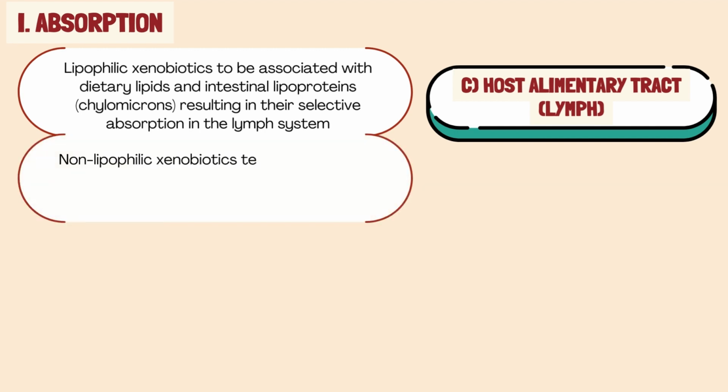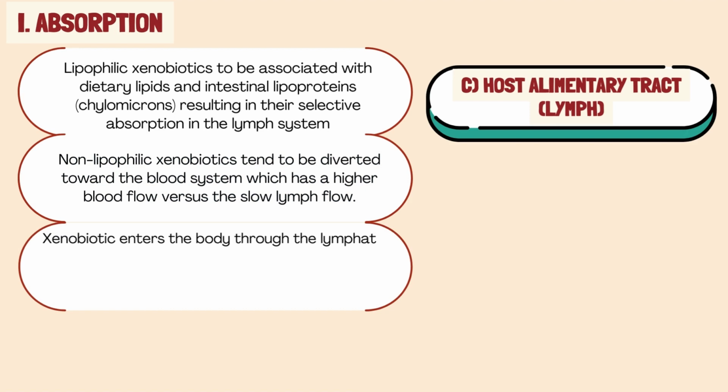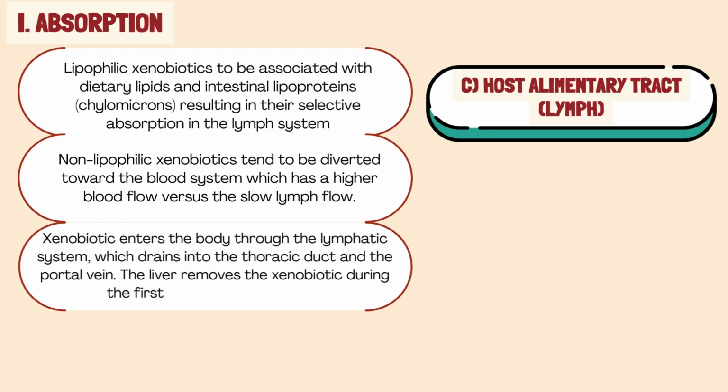Non-lipophilic xenobiotics tend to be diverted toward the blood system, which has a higher blood flow versus the slow lymph flow. So, after all the determining factors affecting the absorption of the xenobiotic in the gastrointestinal tract, the xenobiotic enters the lymph that drains into the thoracic duct and the portal vein draining into the liver. At the liver, the xenobiotics are mostly completely removed from the blood by hepatocytes during the first passage of blood through the liver, known as first-pass metabolism. As a result of this, the xenobiotic might not reach systemic circulation in high concentration.